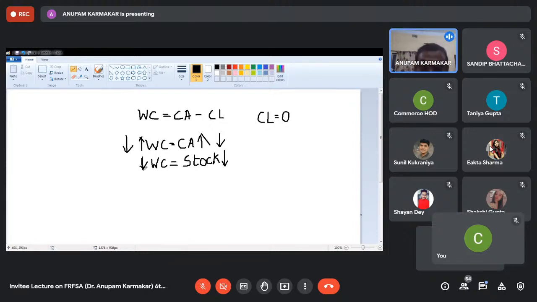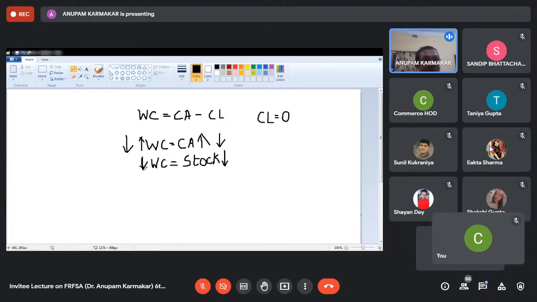The reverse is also true. Stock is decreasing means working capital is decreasing, and it is inflow of funds, nothing else. So that is why it will be written on the left-hand side, the source side, of the fund flow statement: decrease in working capital is a source of fund.